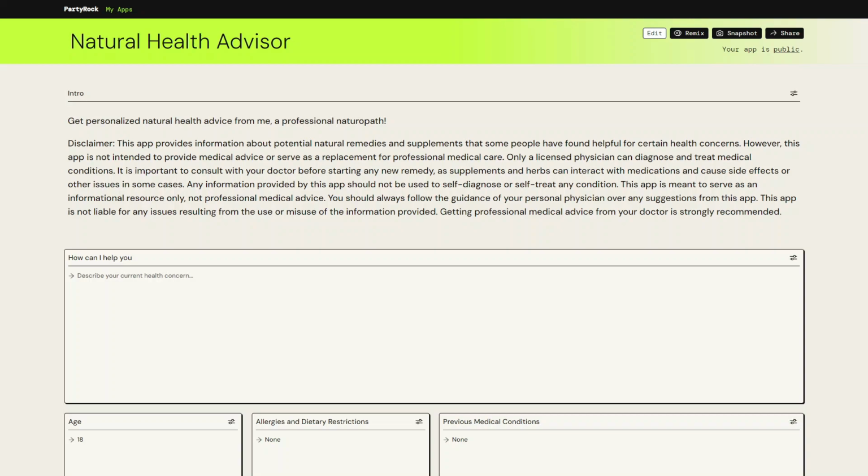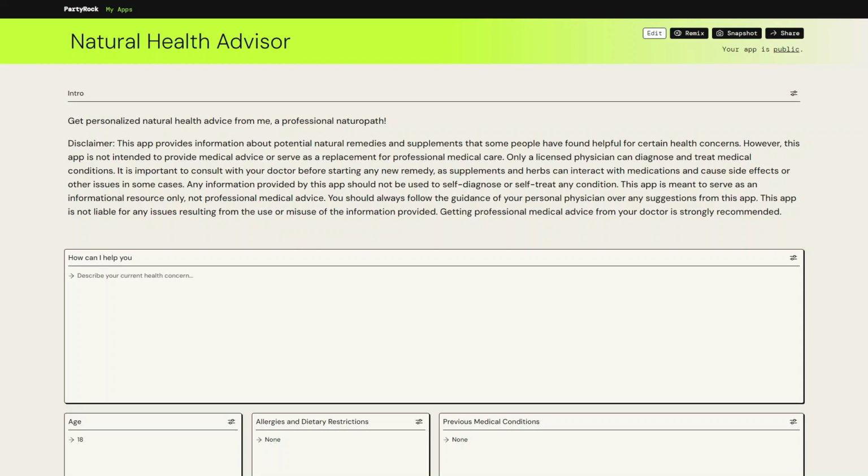Before we get started, I want to make it clear that this app is not intended to provide medical advice or serve as a replacement for professional medical care. Only a licensed physician can diagnose and treat medical conditions. It is important to consult with your doctor before starting any new remedy, as supplements and herbs can interact with medication and cause side effects or other issues in some cases.